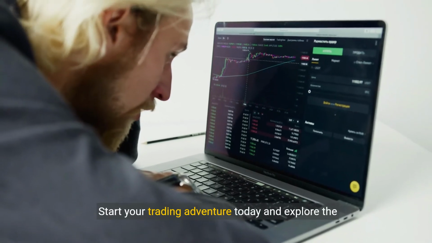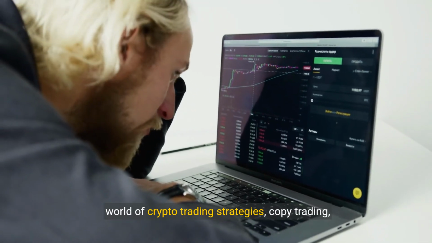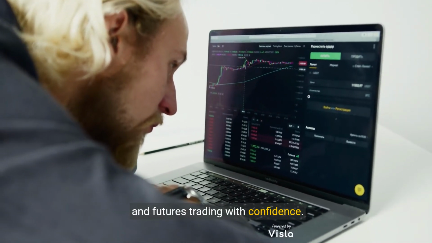Start your trading adventure today and explore the world of crypto trading strategies, copy trading, and futures trading with confidence.